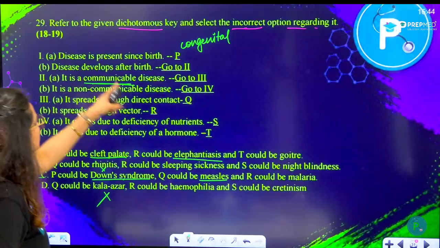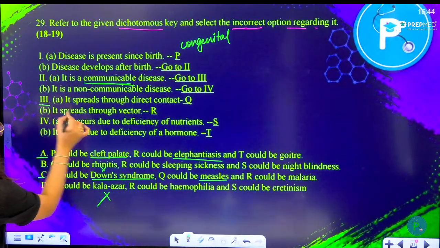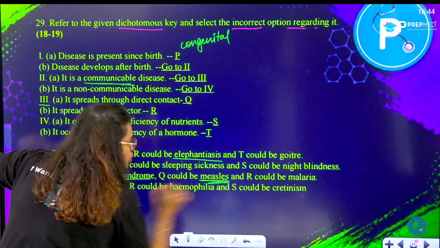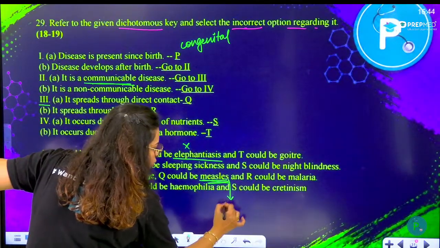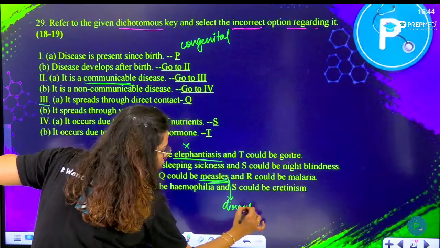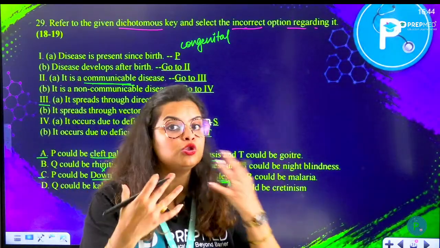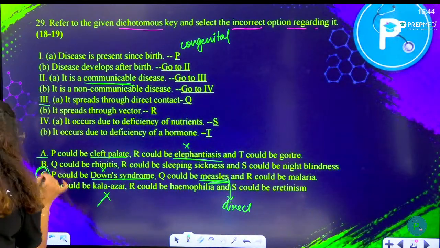Then they are asking communicable disease. Go to 3. This is 3. It spreads through direct contact. So see, measles can spread through direct contact, not elephantiasis. Measles can spread from one person to another through direct touch, through aerosol infection, through droplet infection, etc. Okay, so we have already found our answer.